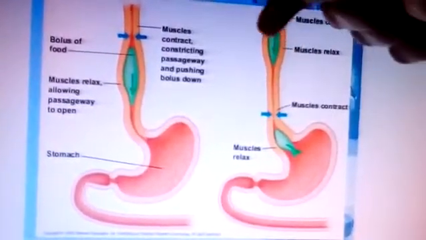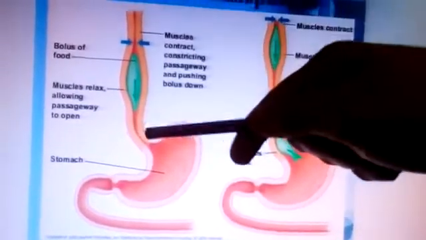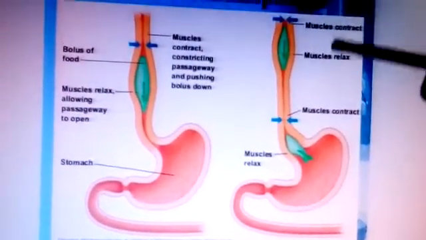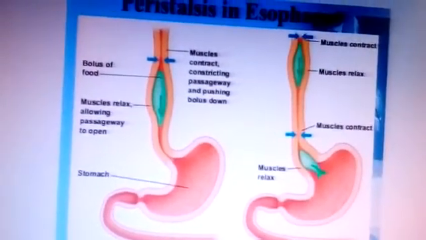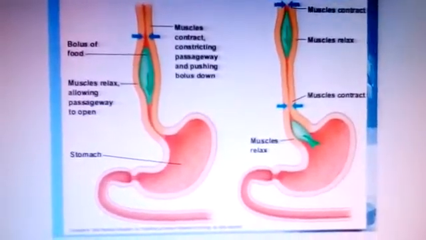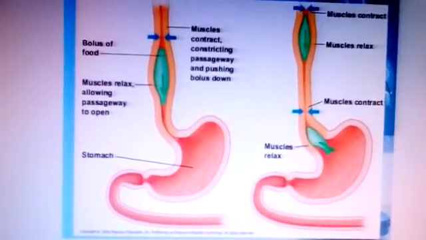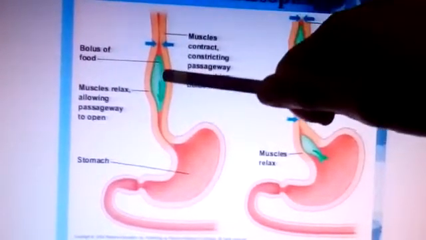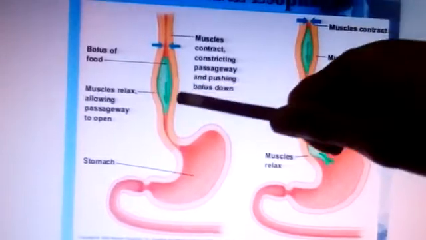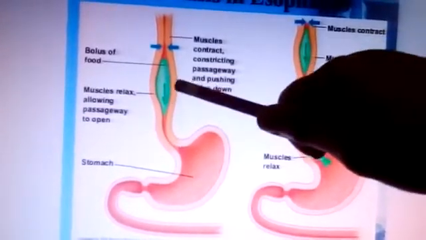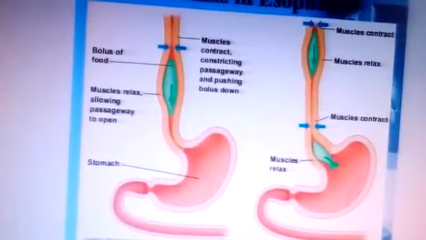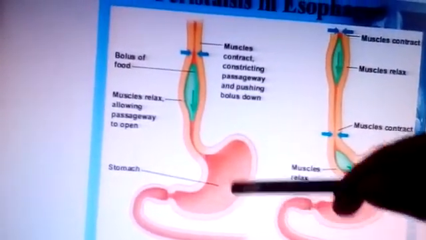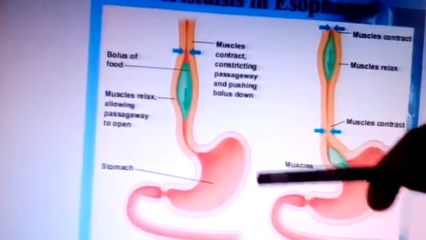Now children, you can see this is the esophagus. The swallowed food passes into the food pipe or esophagus. The food pipe runs along the neck and the chest. Can you see here? The food is pushed down by the movement of the wall of the food pipe. The wall of the food pipe pushes the food particles downwards. Actually, this movement takes place throughout the alimentary canal and pushes the food downwards.